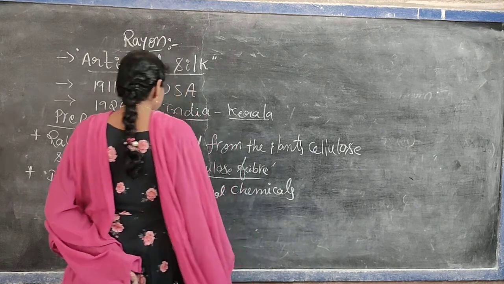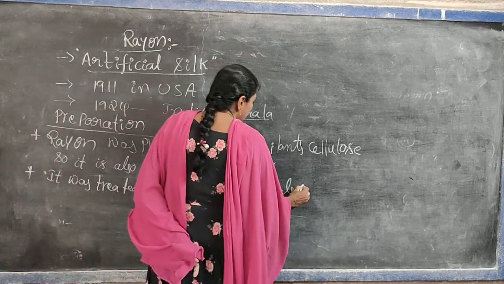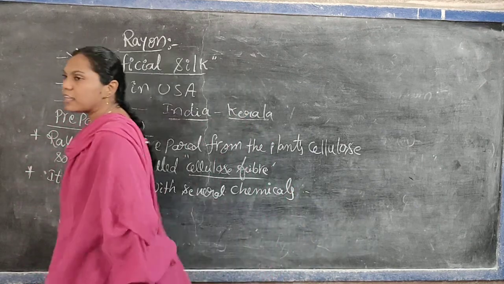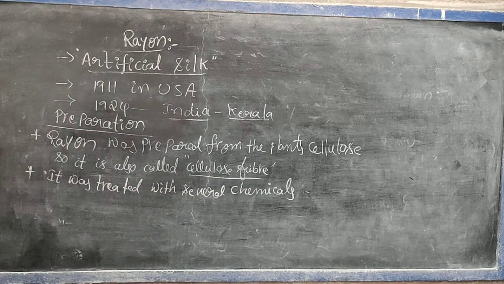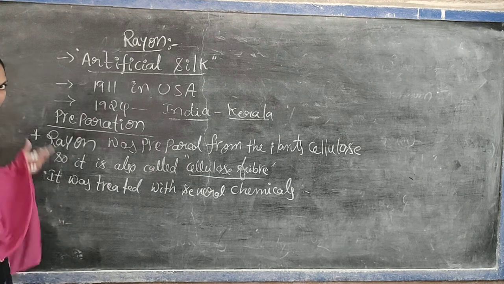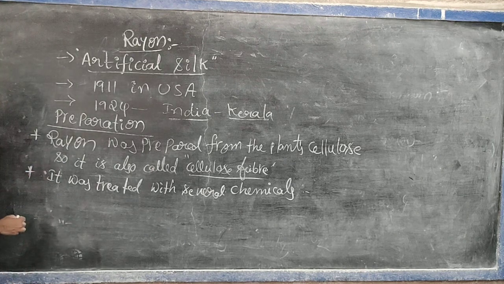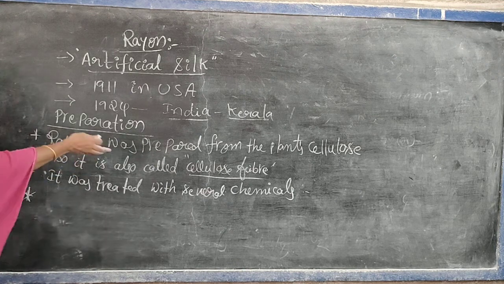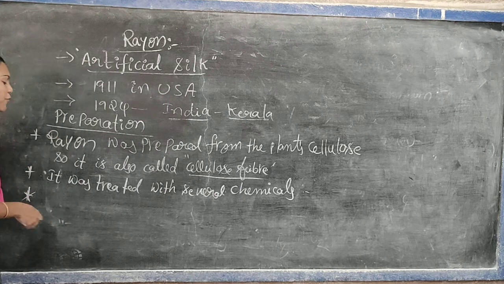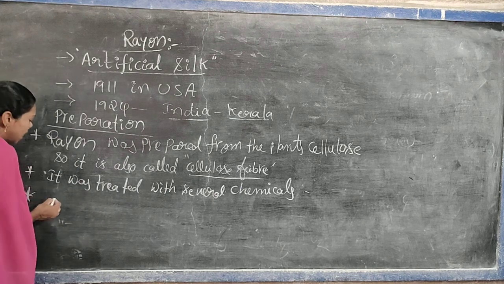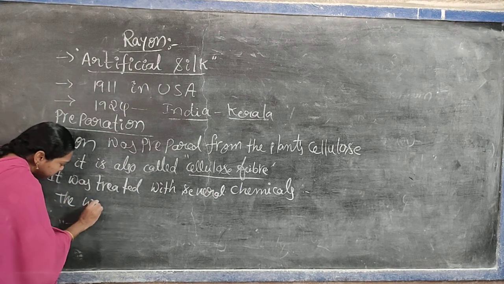It was treated with several chemicals. That's why even though we prepared the rayon from the plant cellulose, we call it only an artificial fiber, but not at all a natural fiber. You remember that point. Then how do we prepare the rayon? You take the wood pulp and treat it with several chemicals.